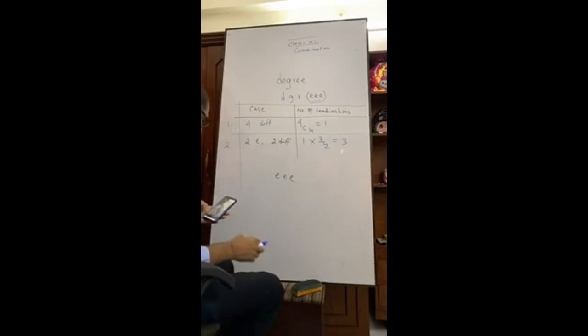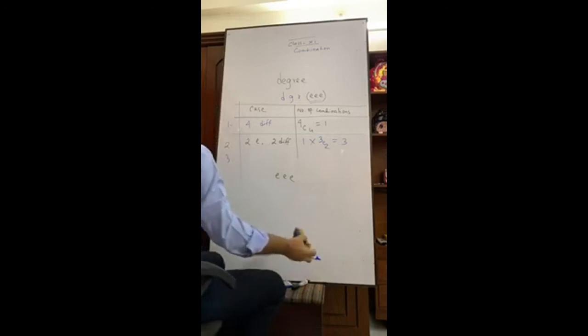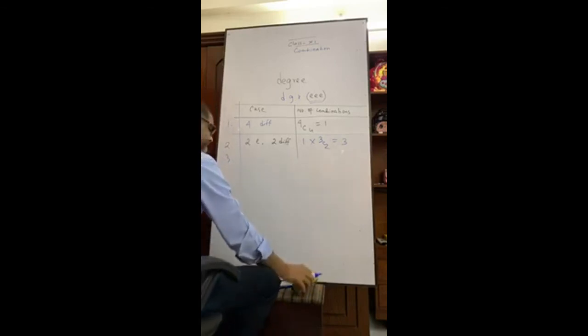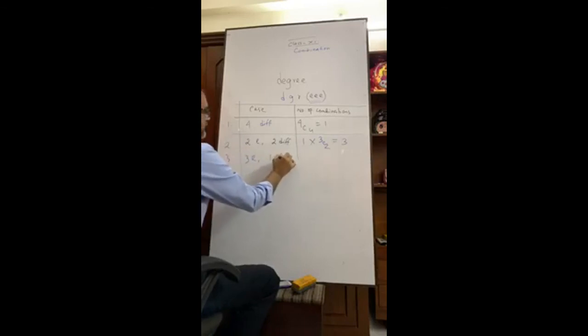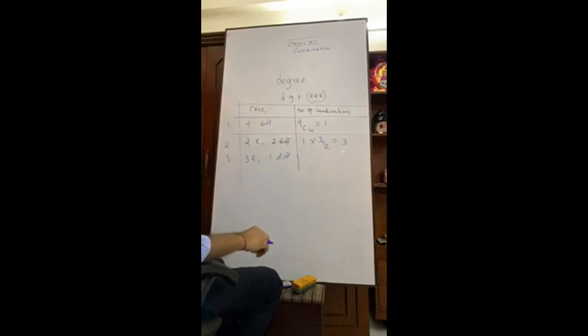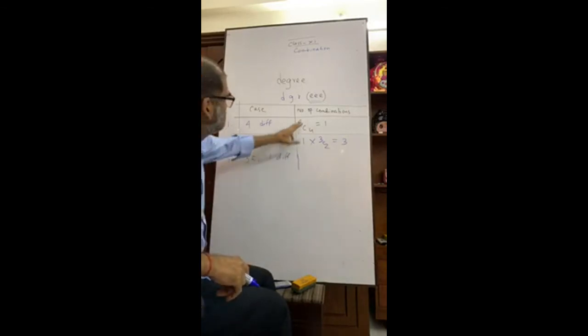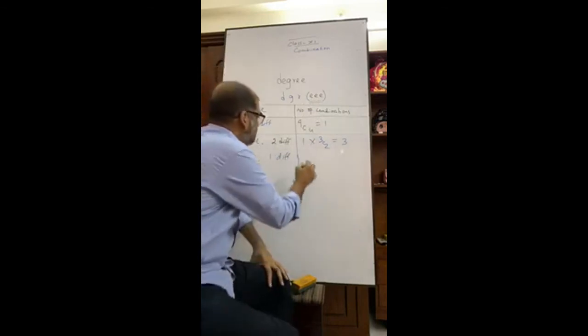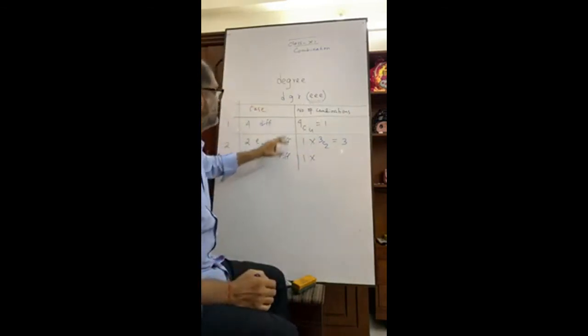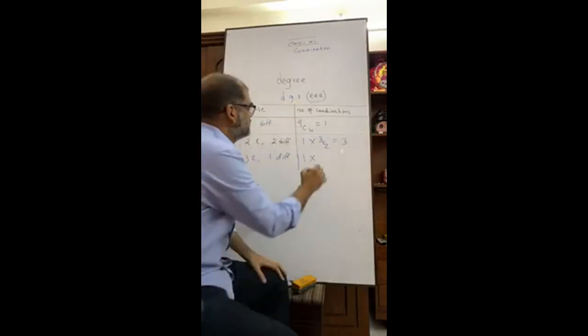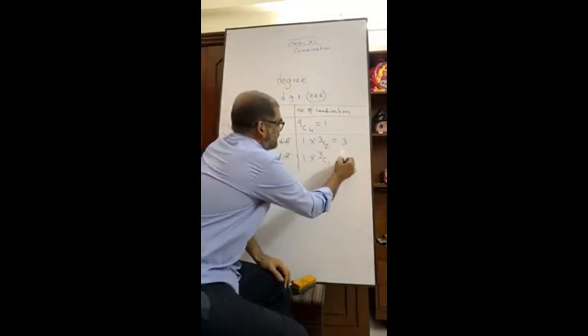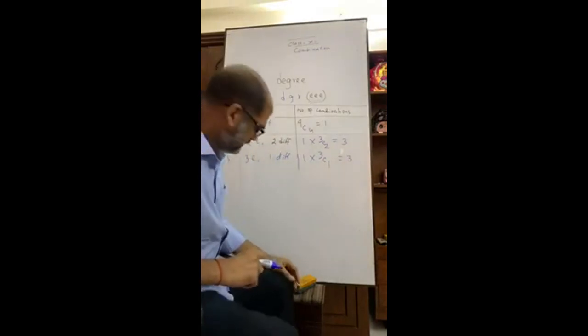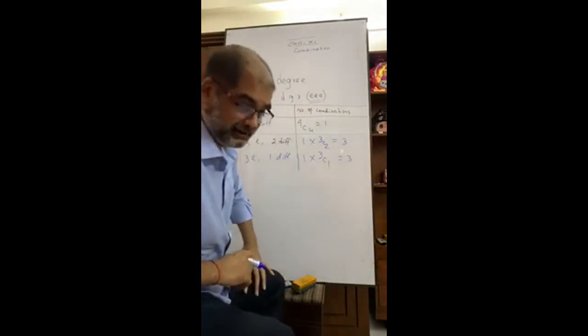Okay, now number 3. 3E and 1 different. What is meant by this? 3E and 1 different. We have 3E. I will take all those 3 and we have only one way. 1 different: there are 3 different, 1, 2, 3. That is 3C1 equals what? 3. Is there any other option? Yes, you may tell. Yes, sir. There is another option.